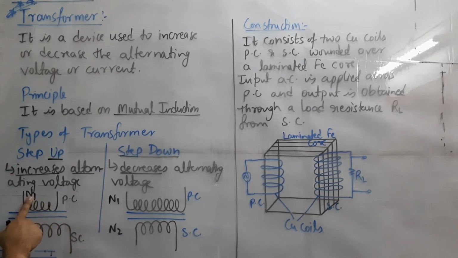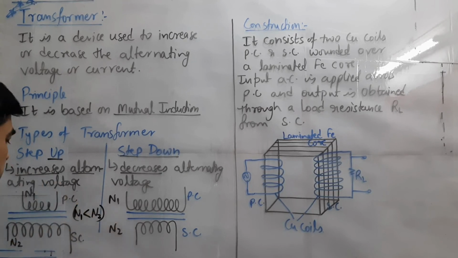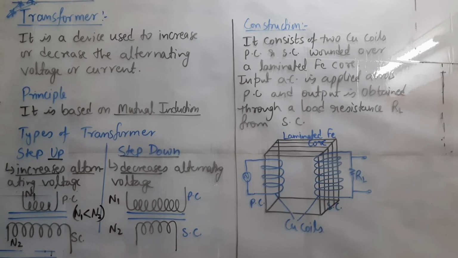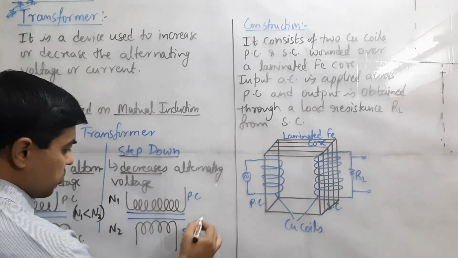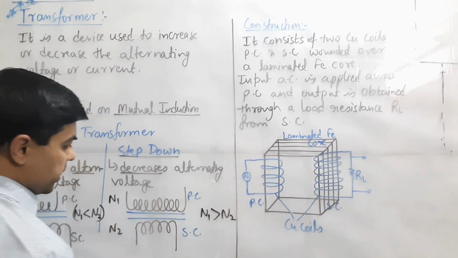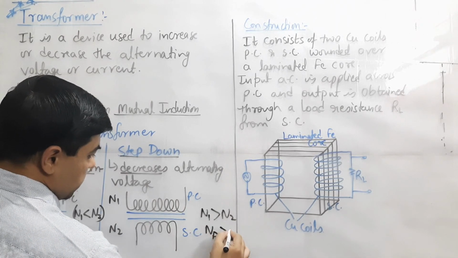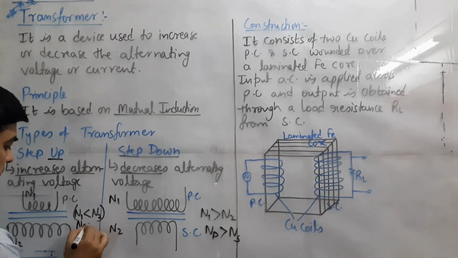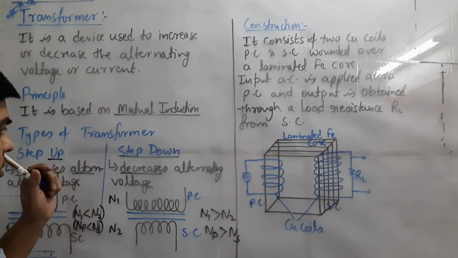In the primary coil, the number of turns is N1. In the secondary coil, the number of turns is N2. And clearly for the step up transformer, the number of turns N1 is lesser and N2 is greater. The secondary coil has a greater number of turns as compared to the primary. In step down, N1, the number of turns in the primary, is higher and N2 in the secondary is lower. So N1 is greater than N2, we can say. Also we can write it as N primary greater than N secondary, or here N primary lesser than N secondary. So this is the form of representation.